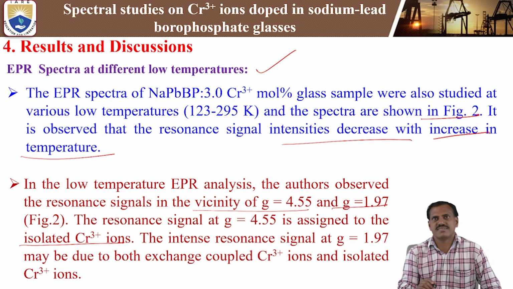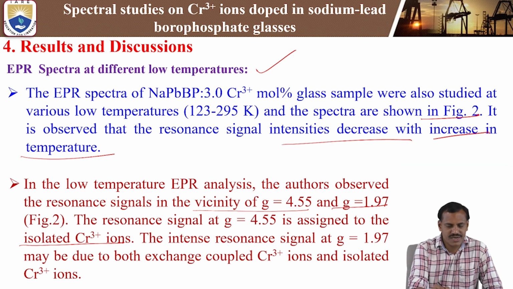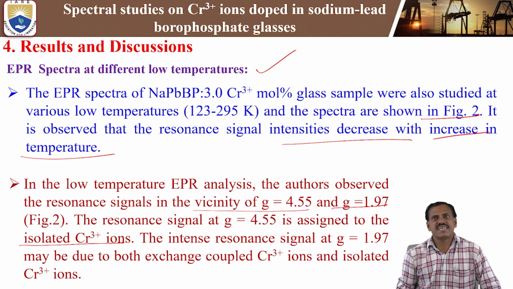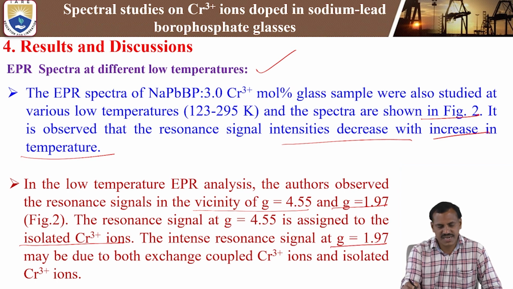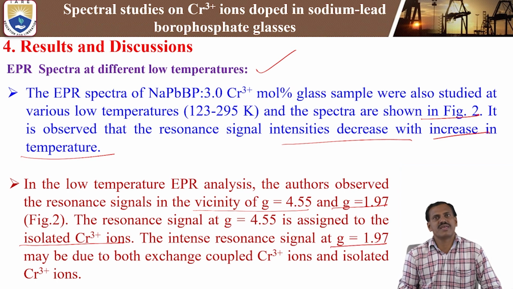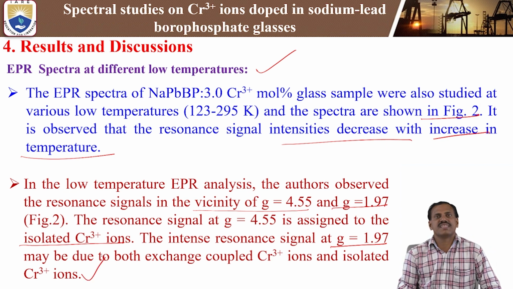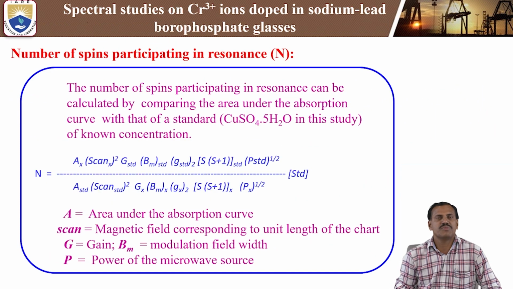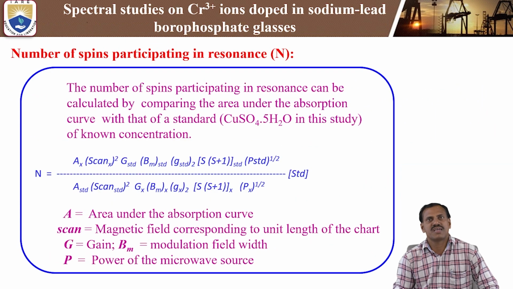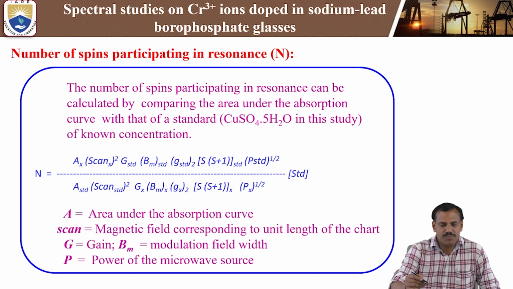The intense resonance signal at G equal 1.97 may be due to both exchange coupled chromium triplet ions and isolated chromium triplet ions. These are the two important resonance signals we get while measuring the room temperature and low temperature EPR spectra.